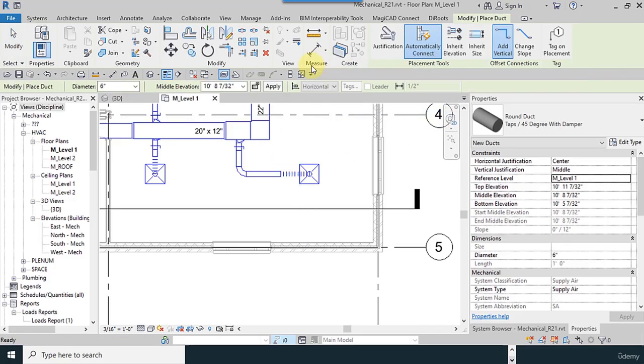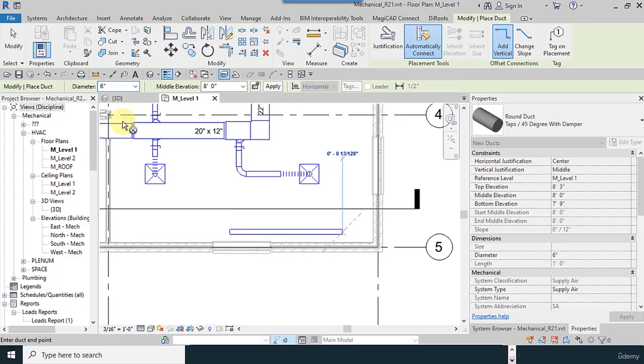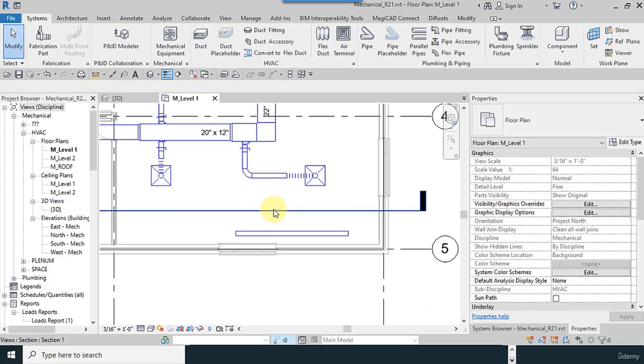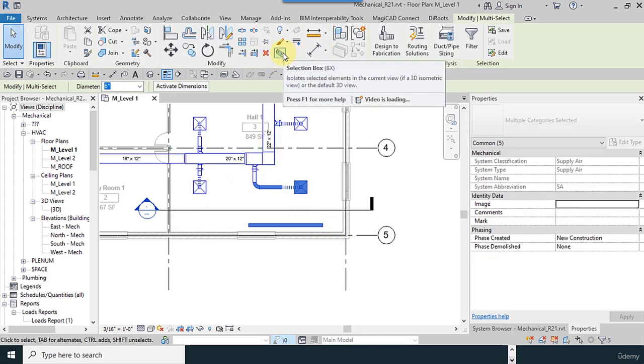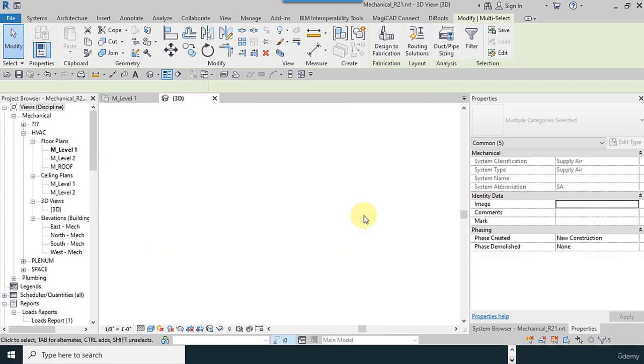When I select create similar, I draw one duct here at approximately 8 feet. I want to tell you about these in 3D view.